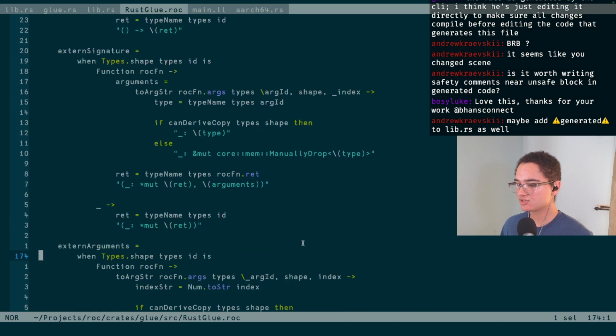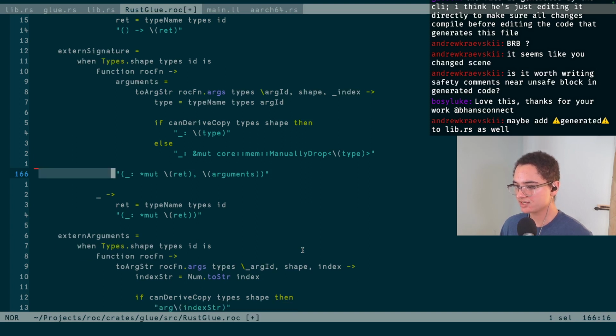It's here where it's specifying the return type. The return type it thinks is a roc function, but it shouldn't be a roc function, essentially. Oh, this is specifically only for the extern signature for a roc function. Okay, where does it define what ret is? Ret is the type of the return type. Yeah, so I guess that's just wrong. Ret is no longer that.